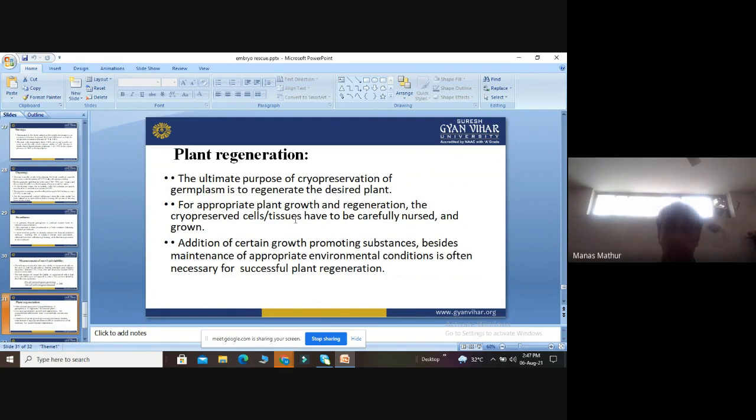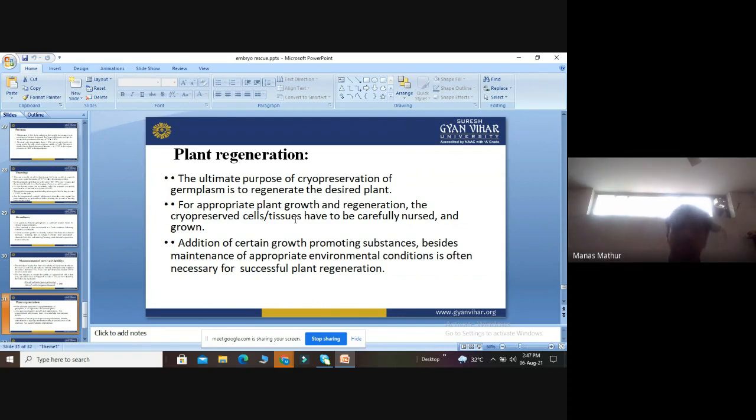Addition of certain growth promoting substances, besides maintenance of appropriate environmental conditions, is often necessary for successful plant regeneration.